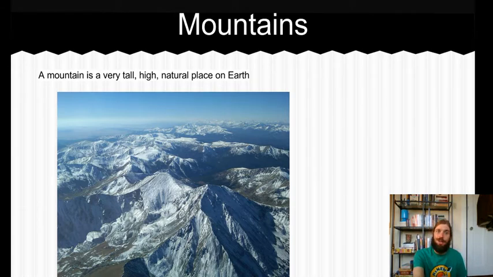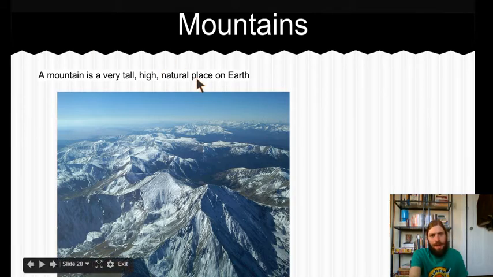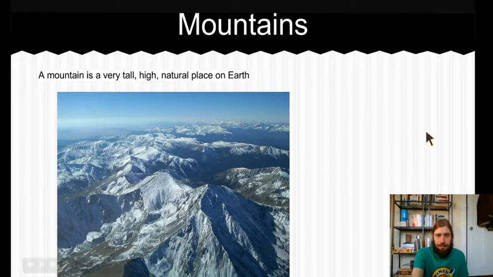A mountain is a very tall, high, natural place on Earth. Now, why do I say natural? Well, a skyscraper, a really big building, is also tall, but it is not a mountain, okay? Mountains are natural, okay? Look at the picture. It's natural. It's not made by man.